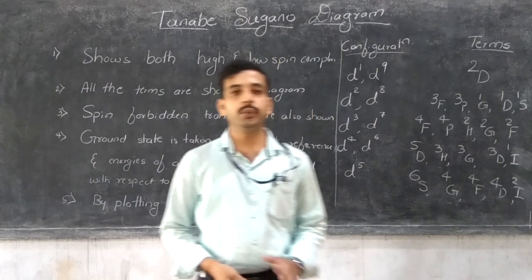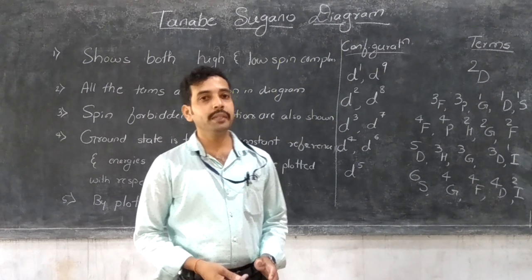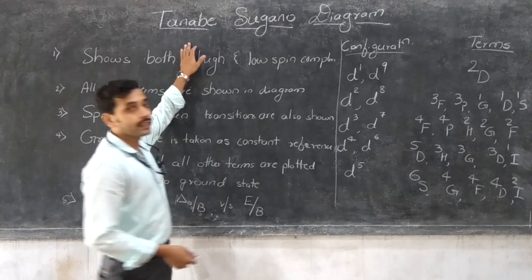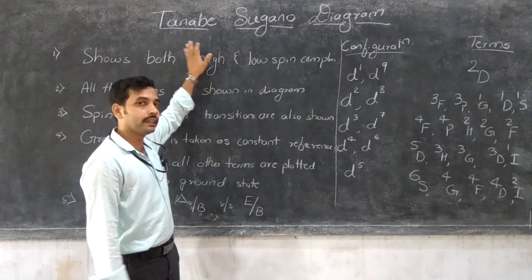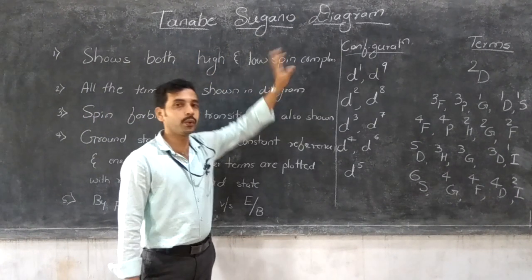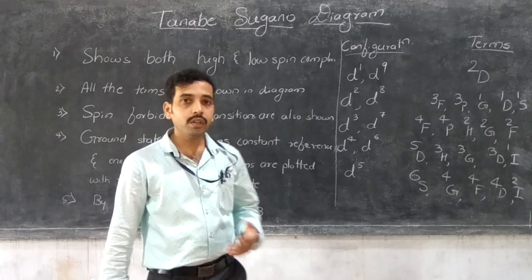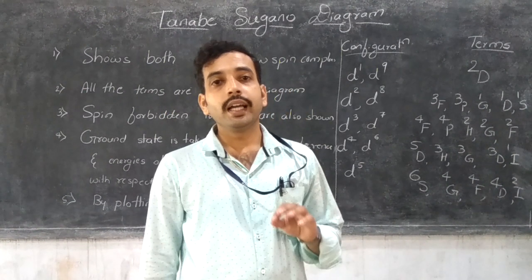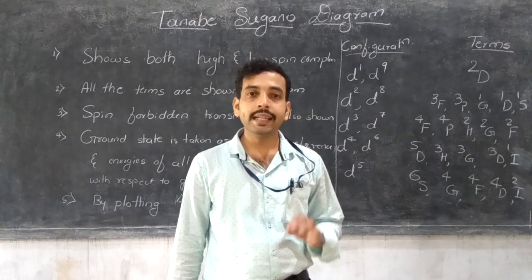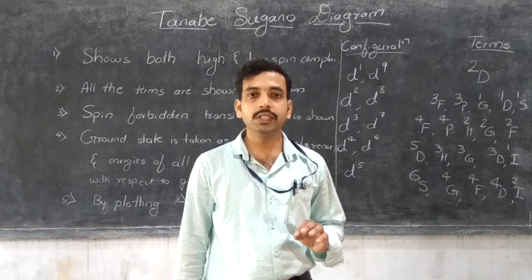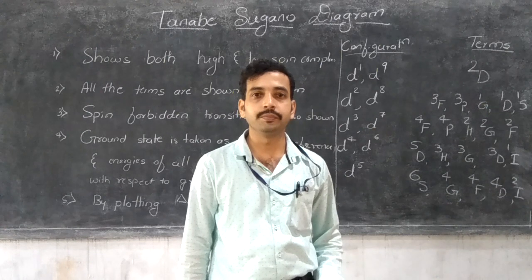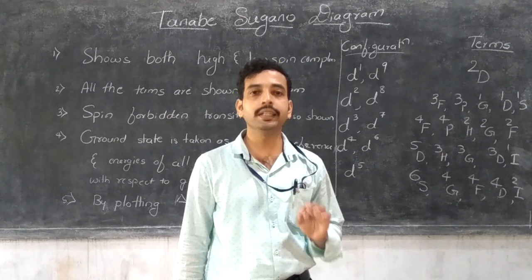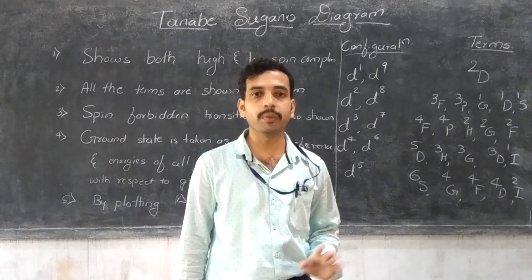In today's class, I will explain an important concept in spectral and magnetic properties called the Tanabe-Sugano diagram. What is meant by the Tanabe-Sugano diagram? It is an interpretation of the electronic spectra of transition metal complexes. So it is one important concept in spectral and magnetic properties.